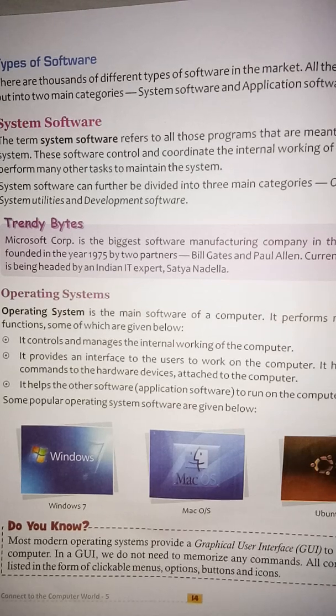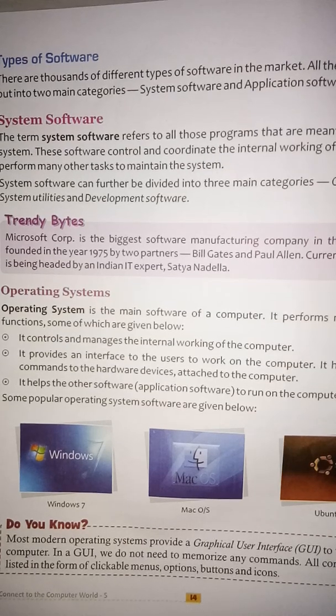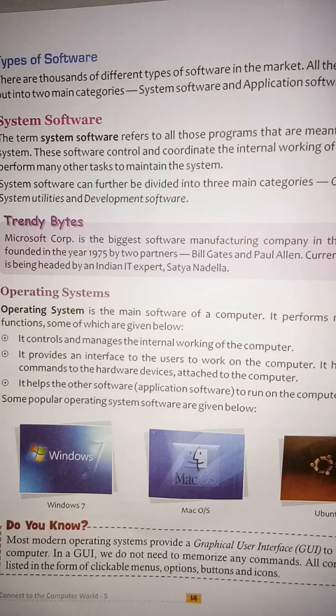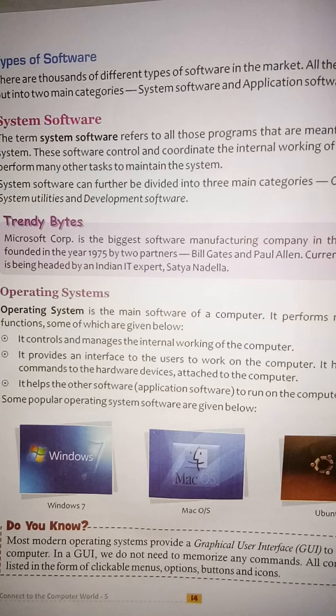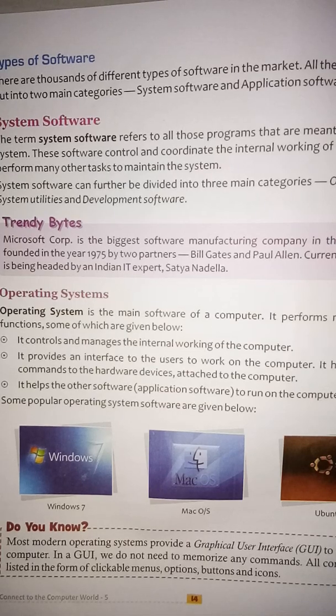So let me know about operating system first. Operating system is the main software of a computer. It performs many important functions, some of which are given below. It controls and manages the internal working of the computer. It provides an interface to the users to work on the computer. It helps us to give commands to the hardware devices attached to the computer. Okay, and last one is it helps the other software, application software, to run on the computer.